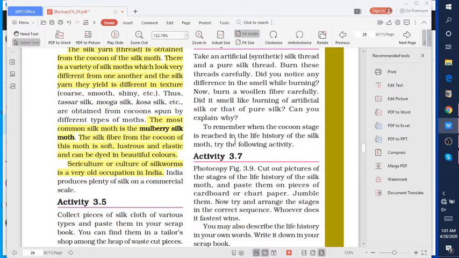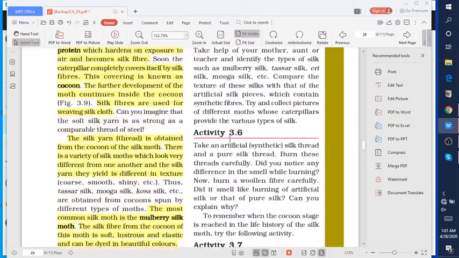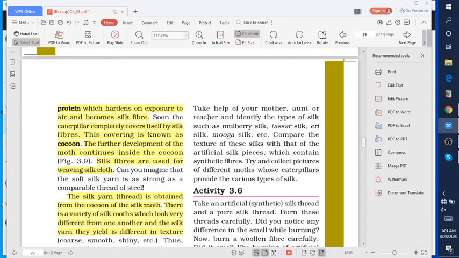I also want you to do one activity: send me the names of different types of silk, apart from the mentioned mulberry silk, tassar silk, eri silk, and muga silk. I want you to write different types of silk apart from these.